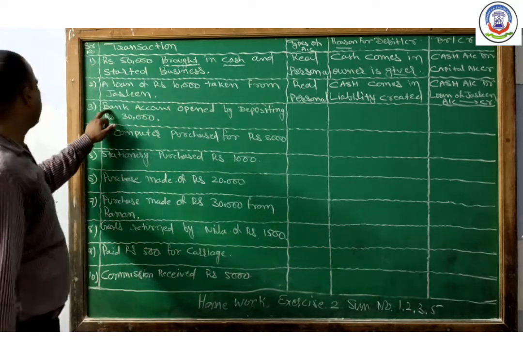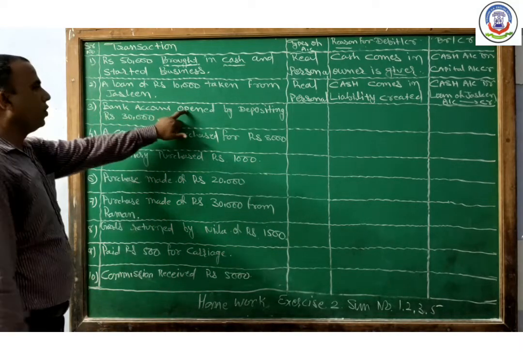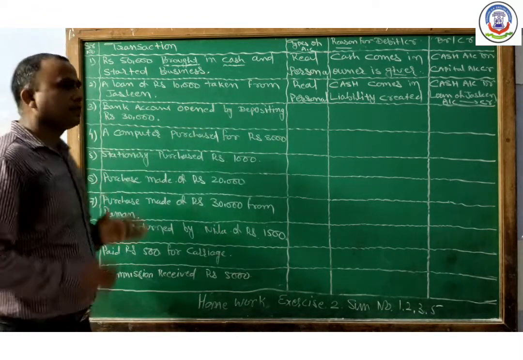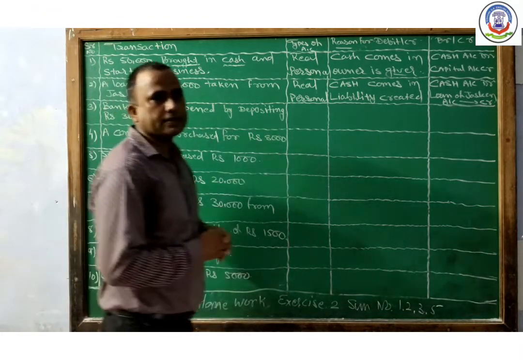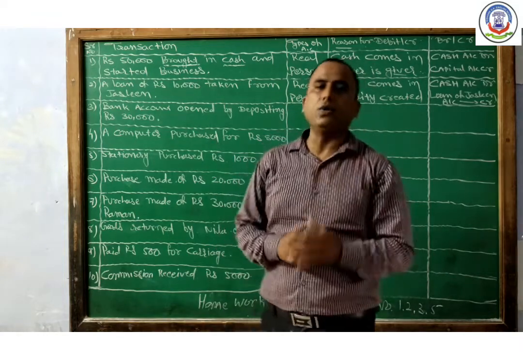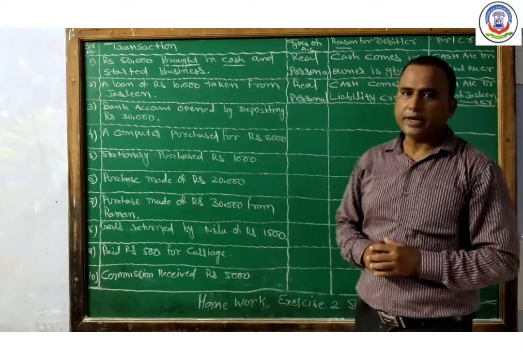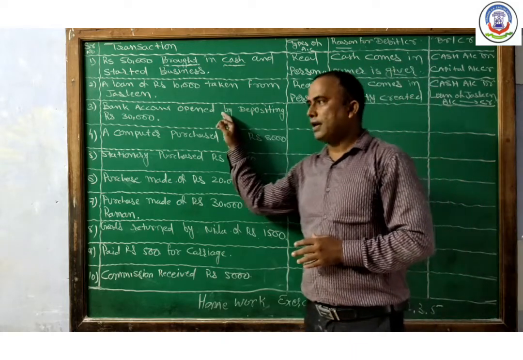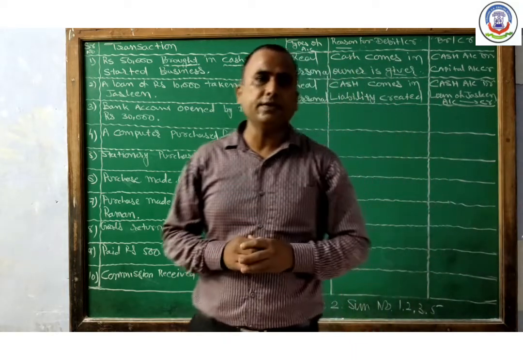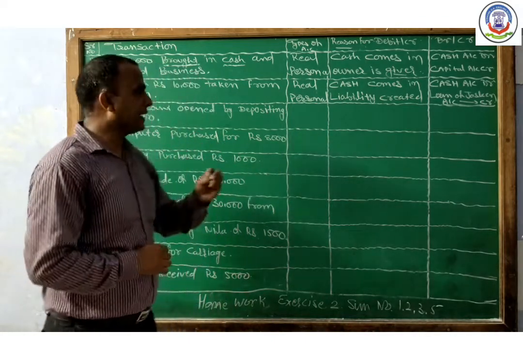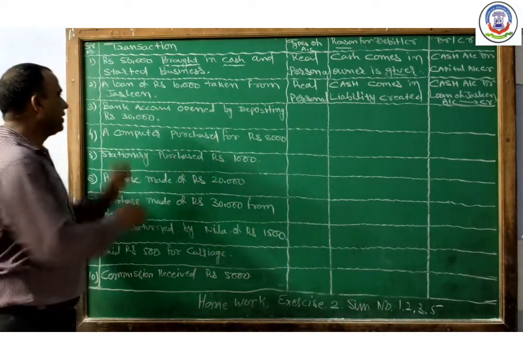Next transaction: bank account opened by depositing rupees 30,000. In this transaction, we open an account in the bank by depositing rupees 30,000. So it is a cash transaction. Cash goes out from our business, and we deposited money in a bank.